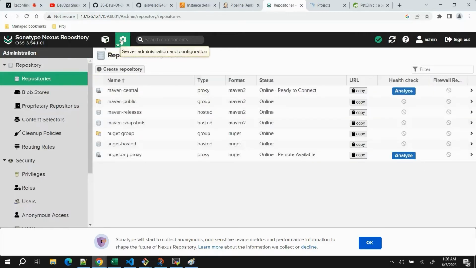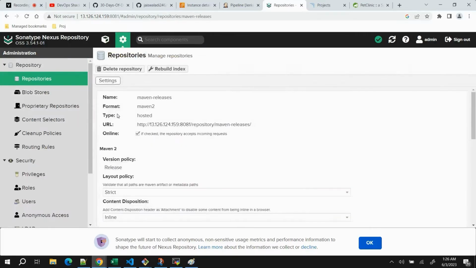I will go to the option which says settings, go to Maven releases, and here you can see some details are available. The name is this one and the URL is this one. Now where exactly do we need to configure? Let me copy the URL and show you. The ID and name we can configure, so the name, ID and the URL we need to configure in our POM file.